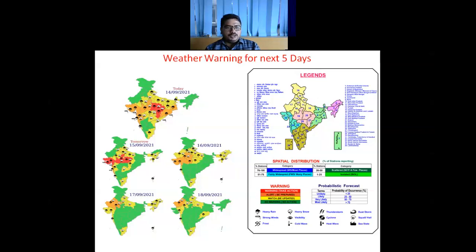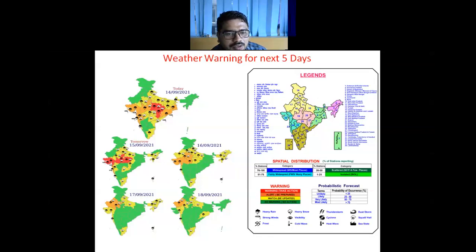However, over GWB, Odisha, Jharkhand, Chhattisgarh, even Bihar, and parts of southern peninsular India, the green color shows that there is little possibility of any significant rainfall during 16th, 17th and 18th. So on 16th there is a possibility of heavy to very heavy rainfall over West Madhya Pradesh, East Rajasthan and Gujarat state, and heavy rainfall over Konkan and Goa.